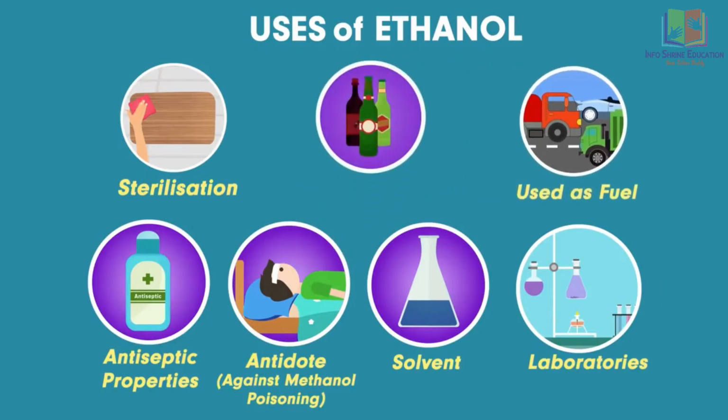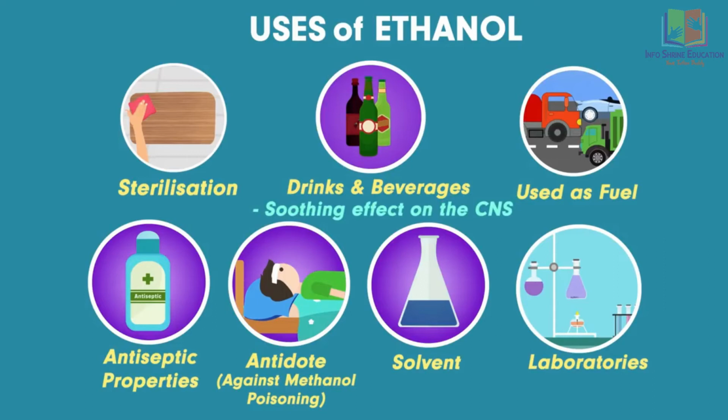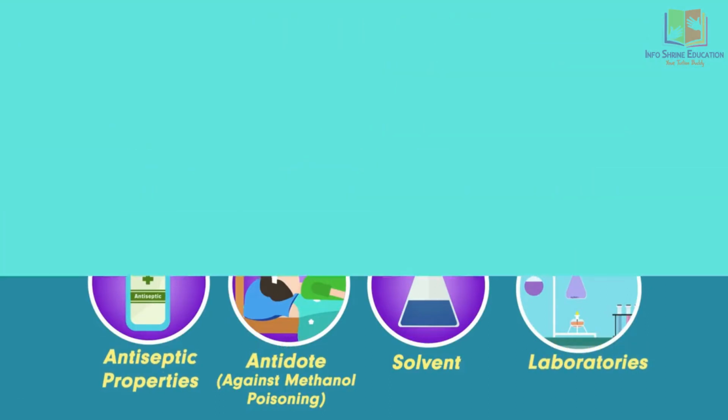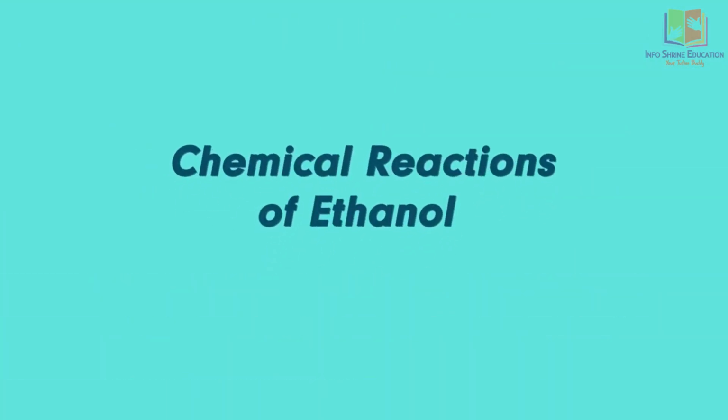Lastly, ethanol is also used as an important component in various drinks and beverages. It is known to create a calm and soothing effect on our central nervous system. That is the reason why alcohol in various forms and concentrations is consumed all over the globe. Well, these were a few applications of ethanol. Now let us move ahead and discuss a few chemical reactions of ethanol in the next video.